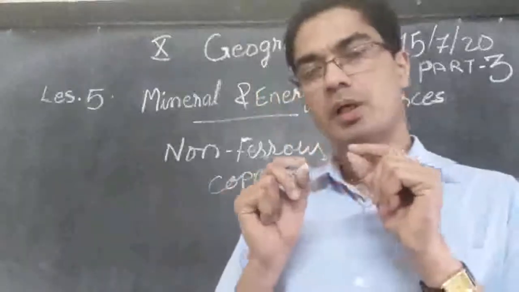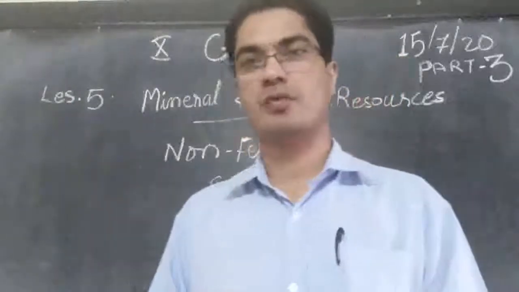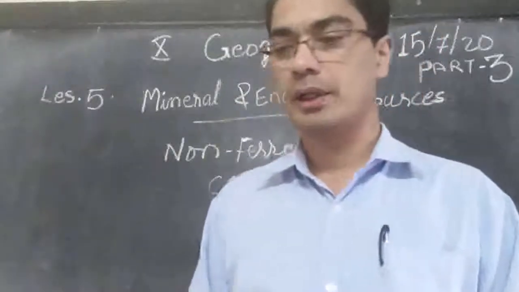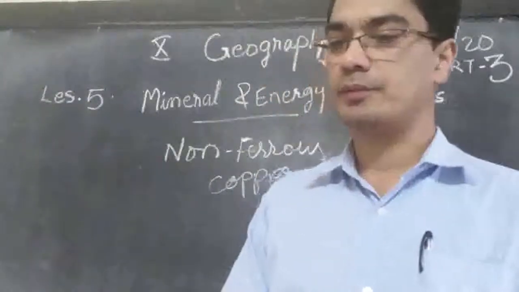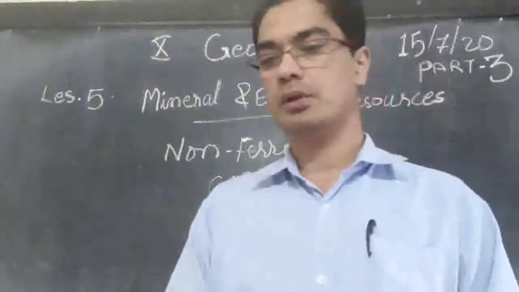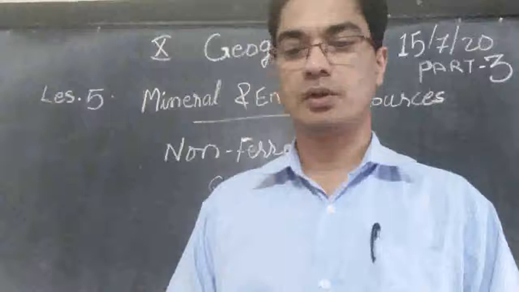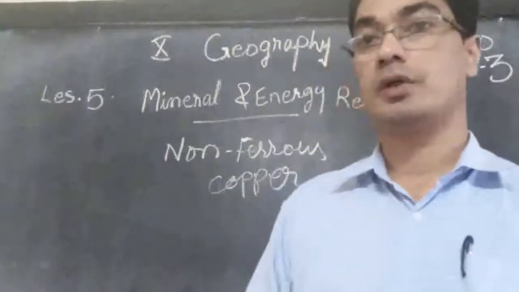So copper can be made into very thin wires, very thin threads, and that is called malleable. Then ductile means it can be pulled and made long. All these are characters of copper.